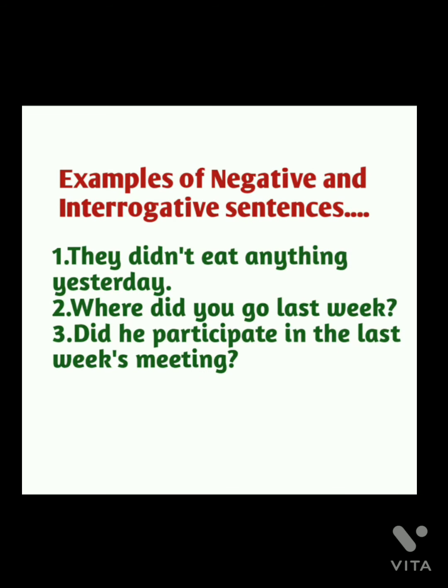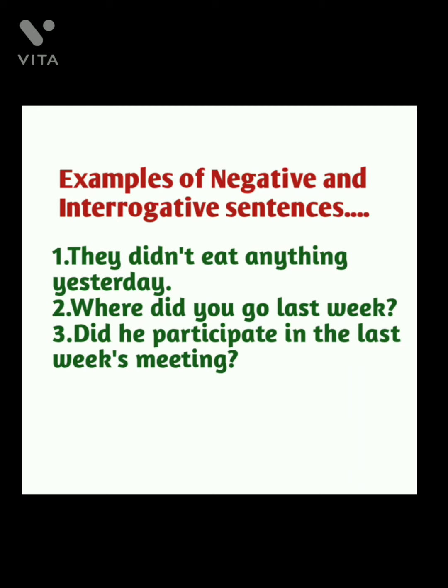Now we will see examples of negative and interrogative sentences. The first one is a negative sentence: they didn't eat anything yesterday. They did not. The word did indicates past tense. Here the helping verb is enough to decide the tense of the sentence. Now what is the main verb in the first example?